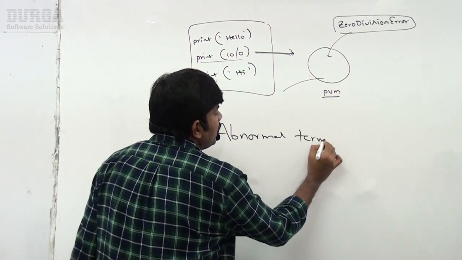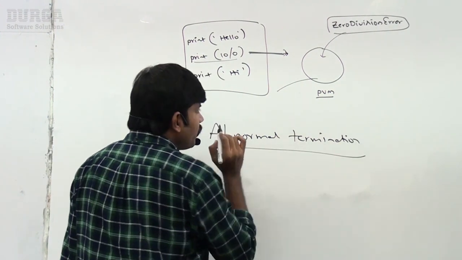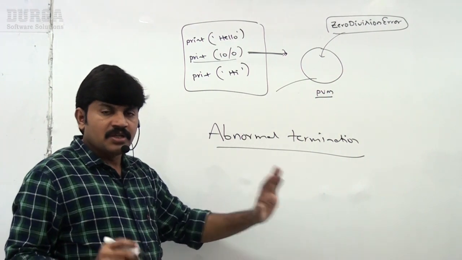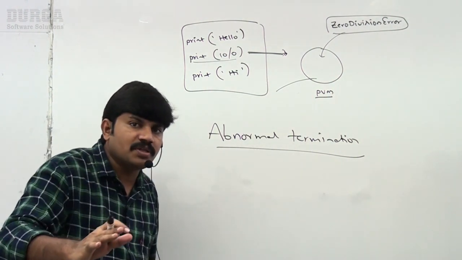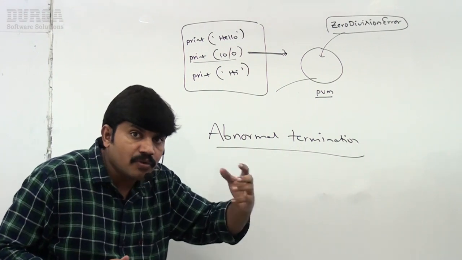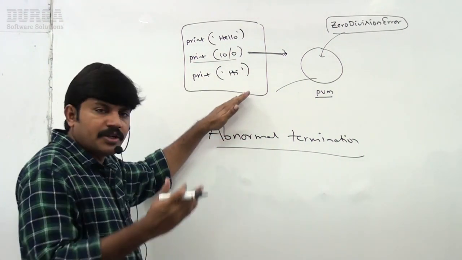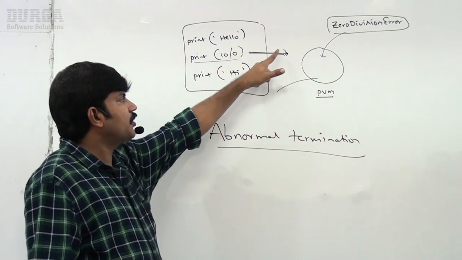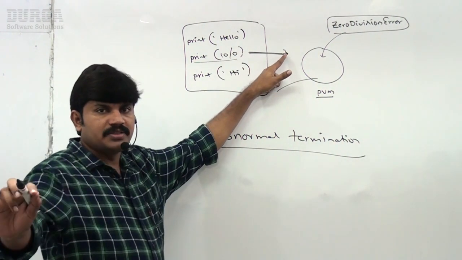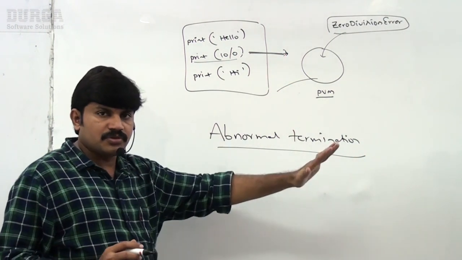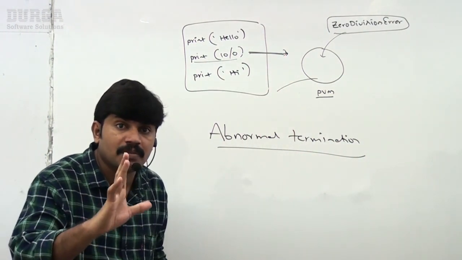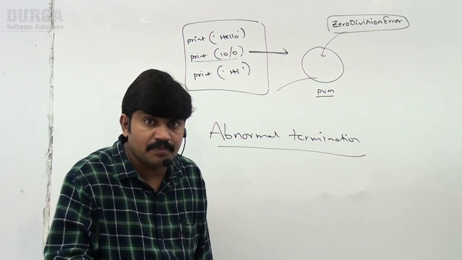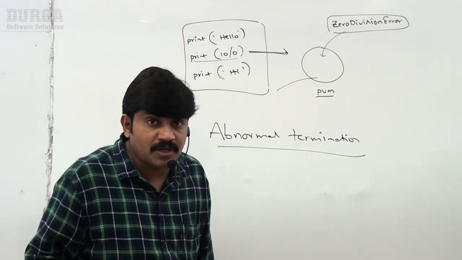Are you getting it? This one is what? Abnormal termination. So if an exception got raised, the Python virtual machine will create an object related to the exception class and check for handling code. If handling code is available, it will be executed and the rest of the code will be continued normally. If handling code is not available, the program will be terminated there only. The rest of the code is not going to execute. The exception information is printed to the console and the program will be terminated abnormally. Is it normal termination or abnormal termination? Abnormal termination. Is it graceful termination or non-graceful termination?